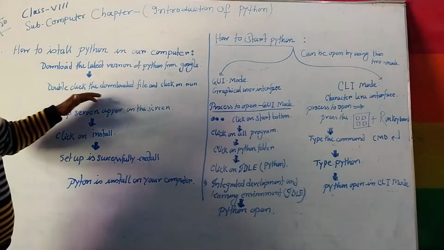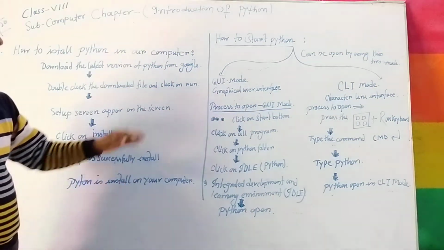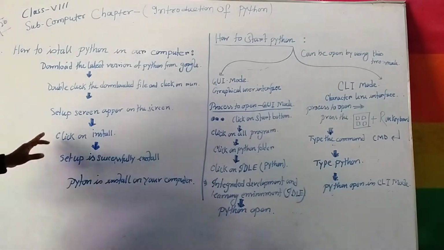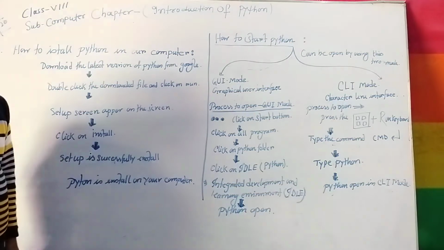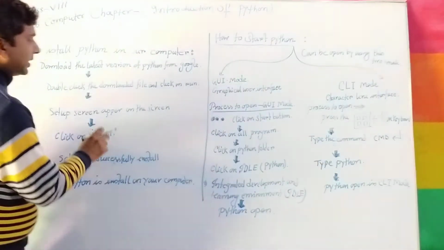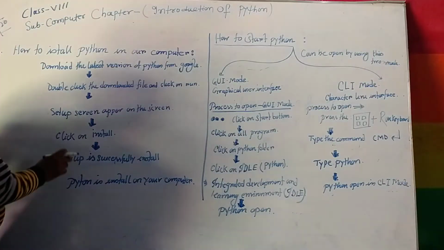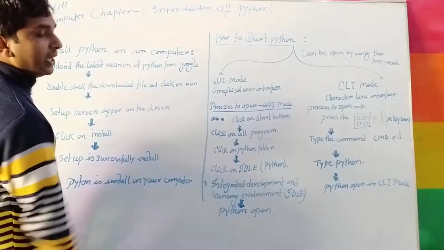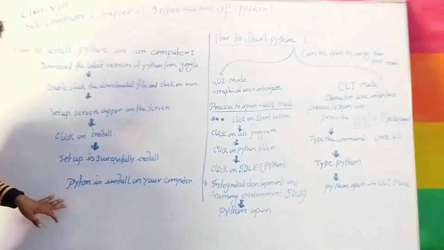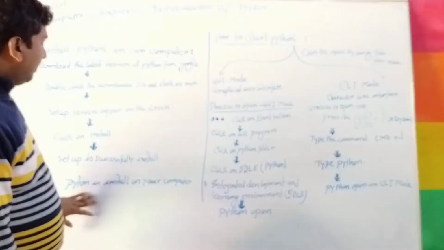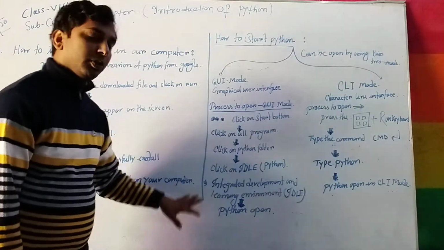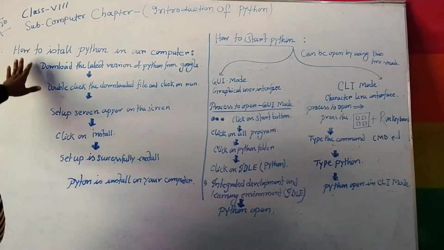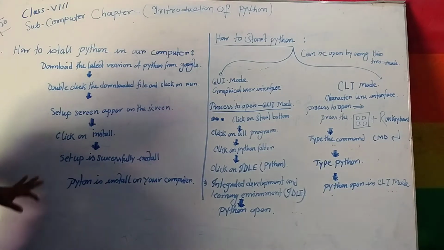Then double click on the downloaded file, then click on run. After that the setup screen appears on the screen. After that click on install. Then setup is successfully installed on your computer. Then finally Python is installed on your computer.